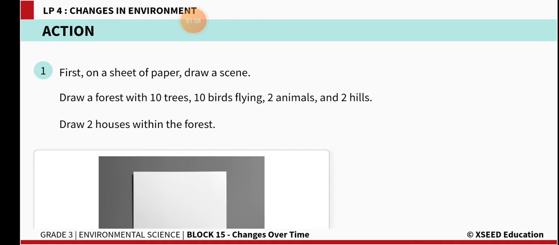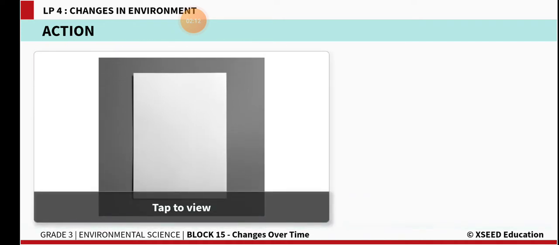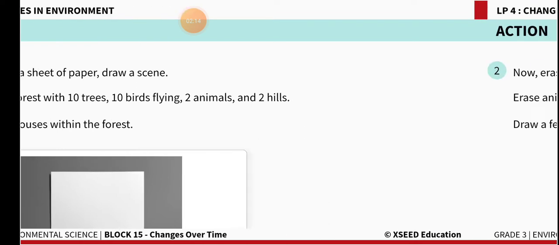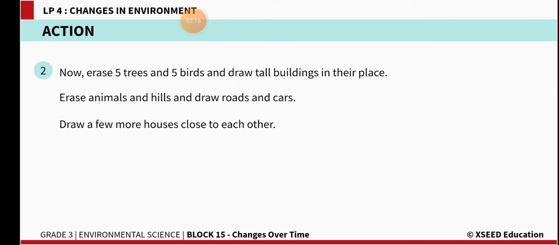So here, take one A4 sheet and draw 10 trees, 10 birds flying, 2 animals, and 2 hills, and draw 2 houses within the forest. And next, take an eraser, erase 5 trees and 5 birds, and draw tall buildings in their places.